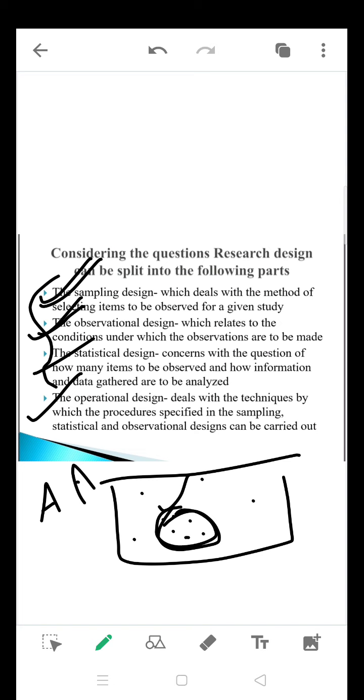So the sample design is decided. Based on the sample design, the observational and the statistical tools are going to be decided. Once all these three are decided properly, the operational design is going to be decided. Operational design means the actual implementation of the research design. So this needs to be considered while preparing a research design. These are some parts, for understanding purposes, of what exactly the research design is, how exactly it is, and what is all included in a research design: sampling design, observational, statistical, and operational design.